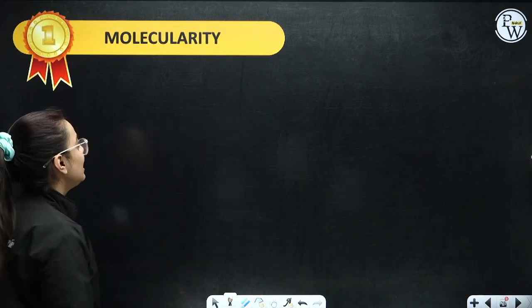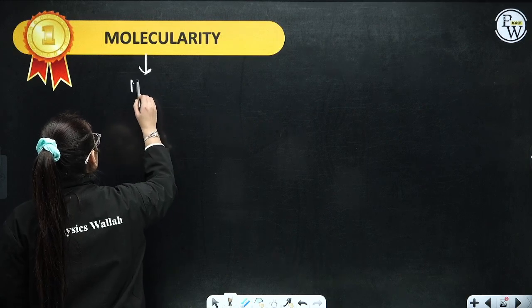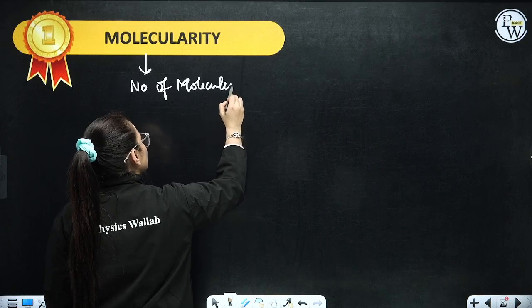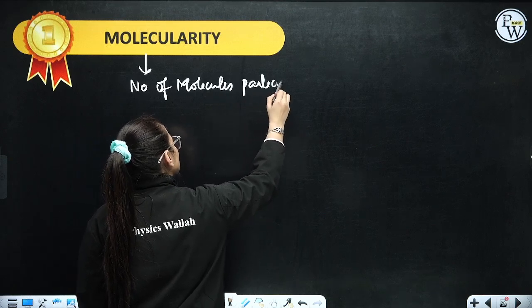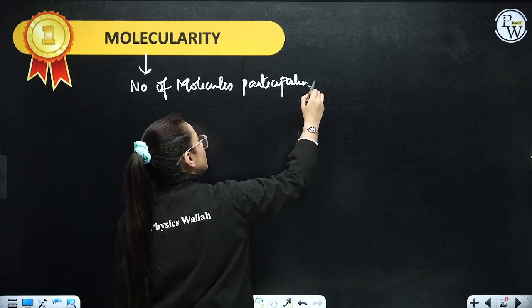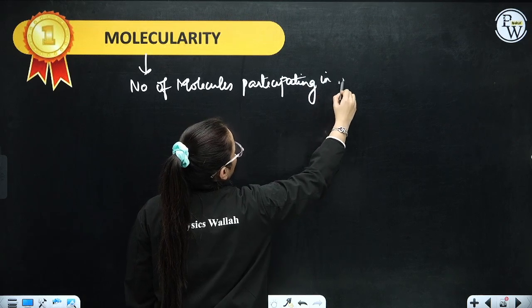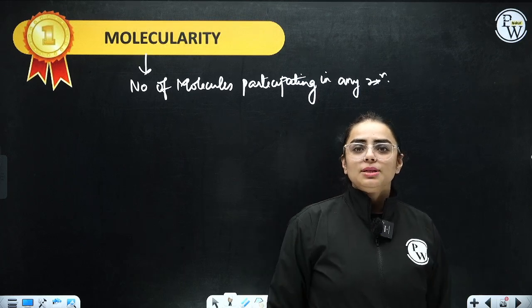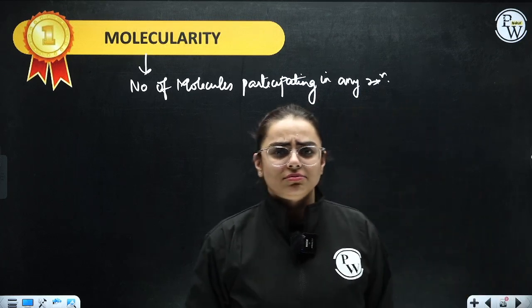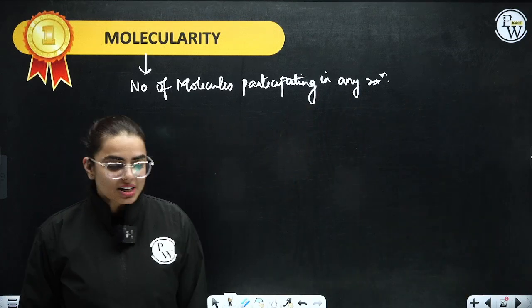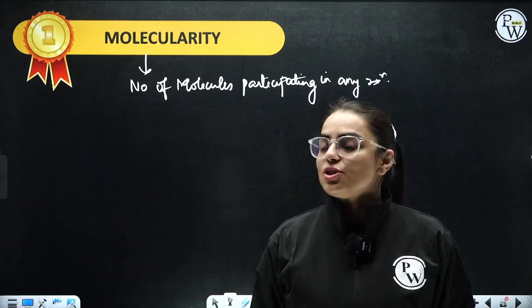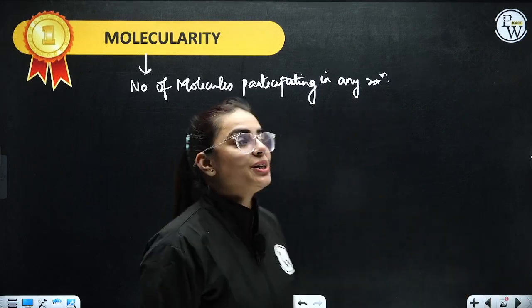Coming on to what you refer to as molecularity. Molecularity, students, refers to the number of molecules participating in a certain reaction, generally in an elementary reaction. Now, can I ask you, can molecularity be 1? You will say, ma'am, how can one molecule participate? At least two molecules should collide with each other in order to perform a reaction. No, students. There can be molecularity of one also.